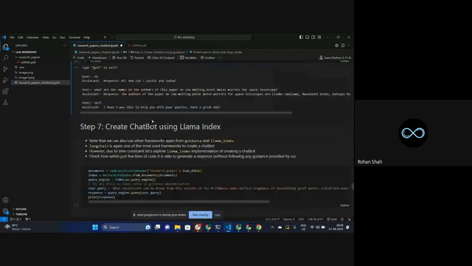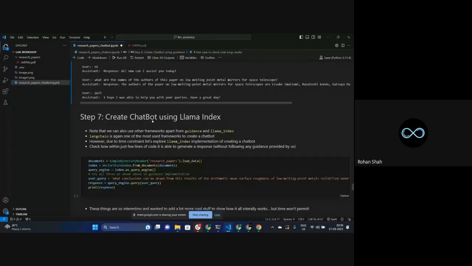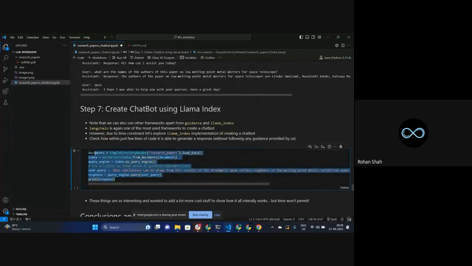So that's it. You have now learned one technique with the help of guidance, how you can create a chatbot, how you can develop a chatbot for yourself, right? There is one more technique that I would like to show you, which does everything with just this much amount of code. This is with respect to LlamaIndex. It's not that we cannot pass in a specific prompt, but this is a different way of creating the same kind of stuff. That's what I'm trying to show.